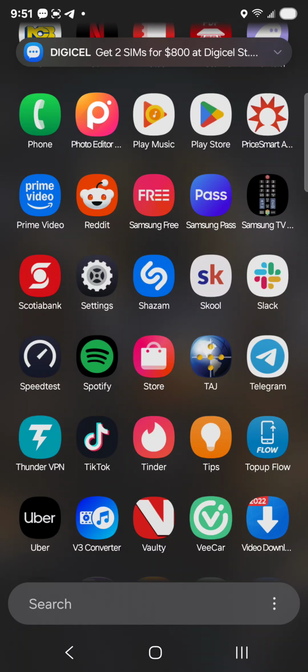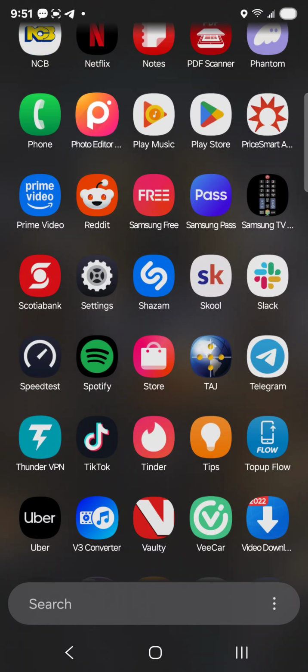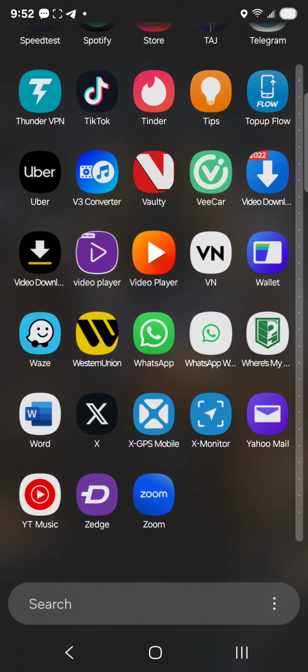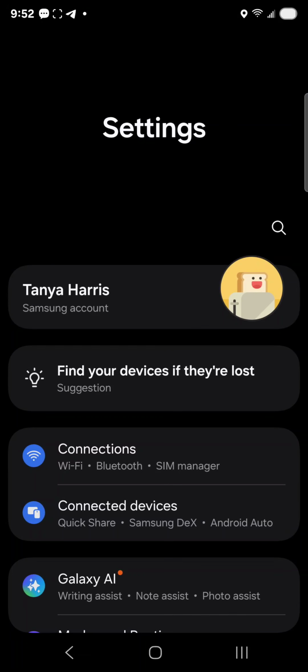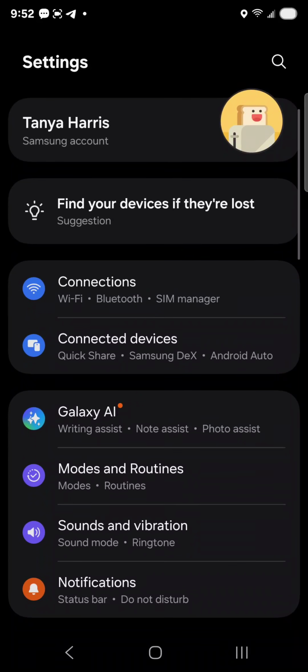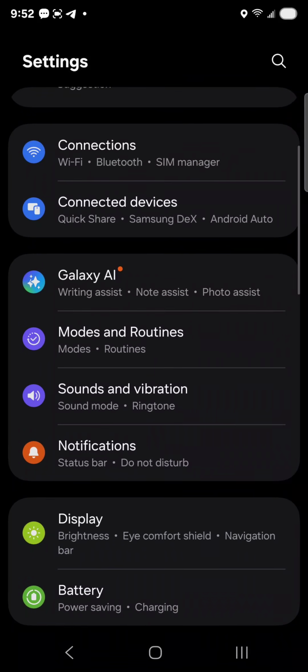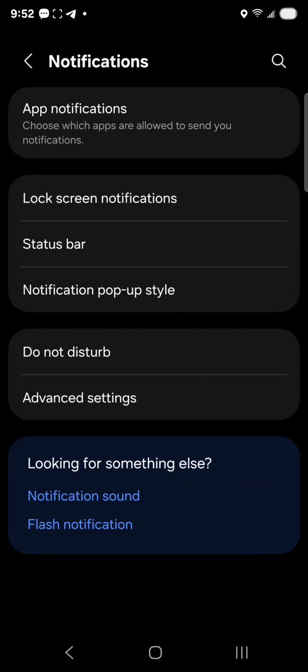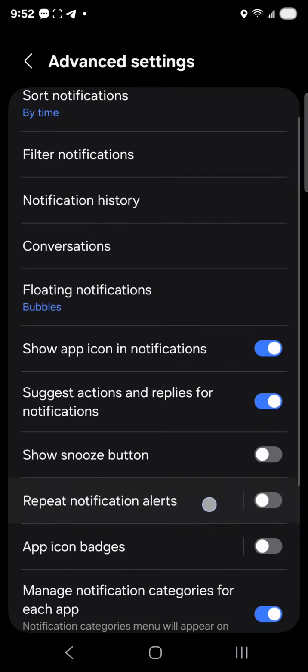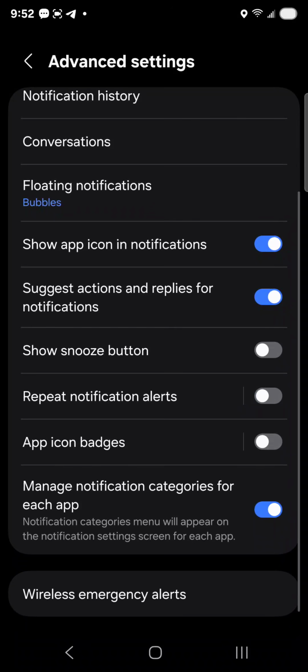So first things first, we want to go to settings. Alright, so we're gonna need to check something first. So we're gonna go to notifications, then advanced settings, and you want to ensure that manage notification categories for each app is enabled. All right, and once that is enabled,